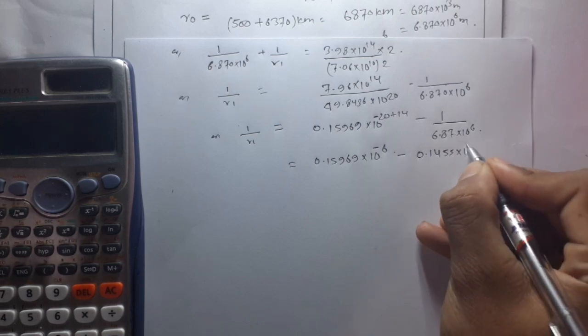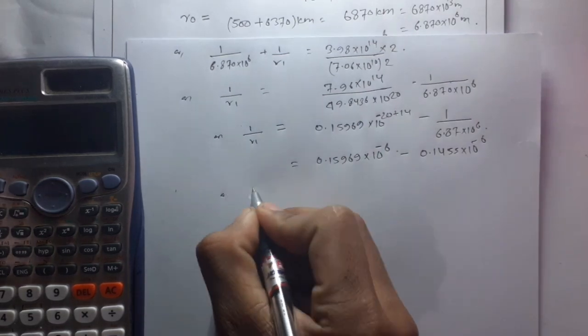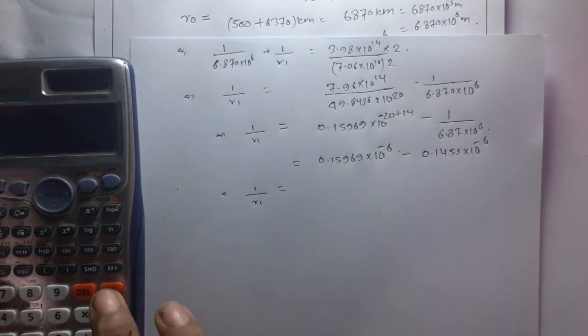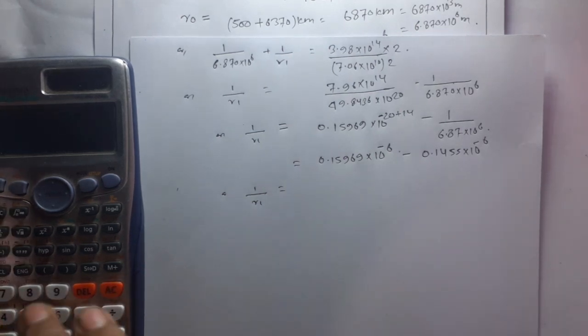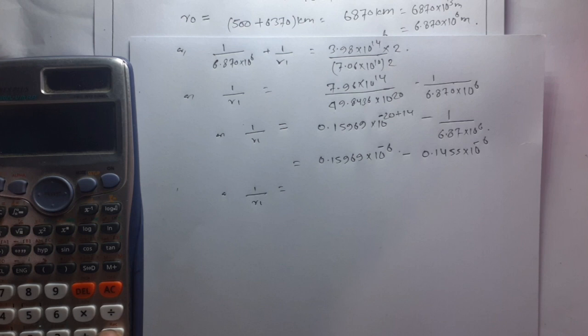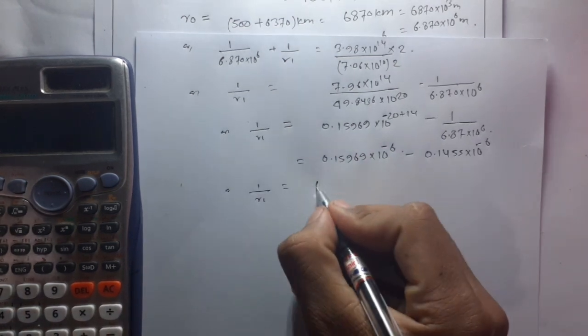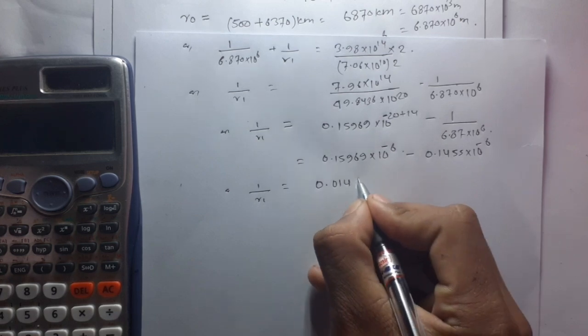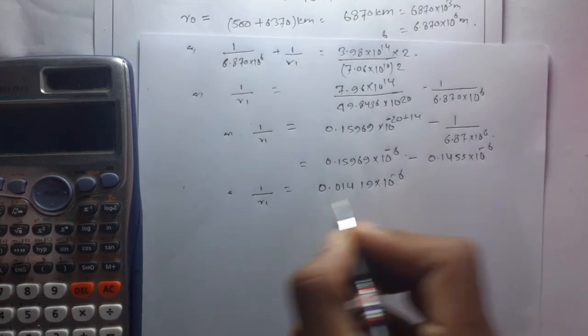So this is 0.1455 into 10 to the power minus 6, or 1 by r1 is equal to 0.15969 minus 0.1455. So this is 0.01419 into 10 to the power minus 6.